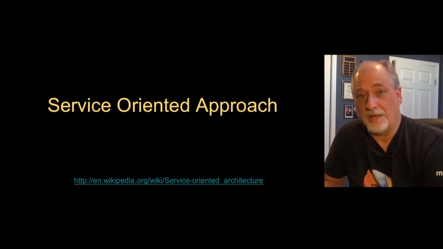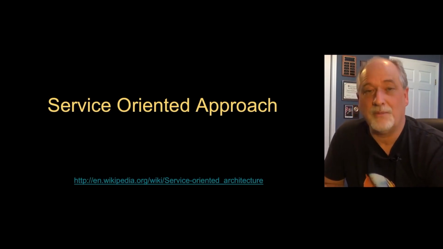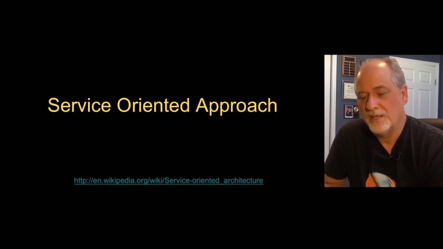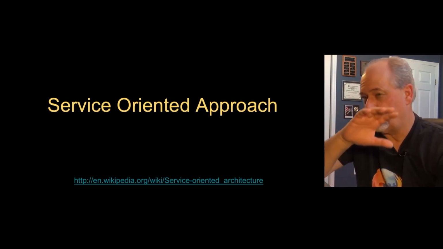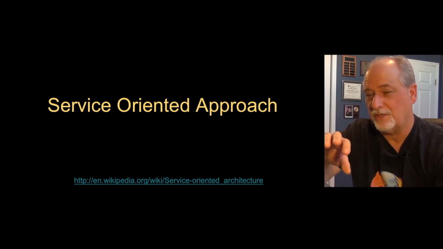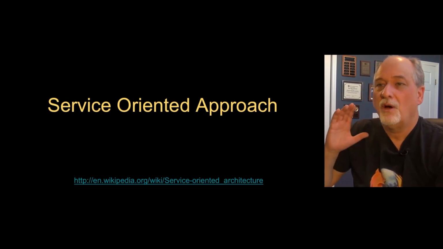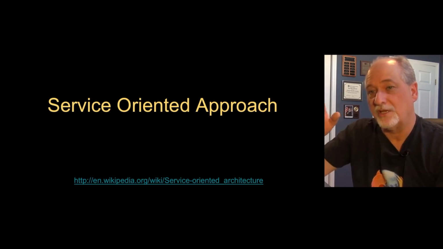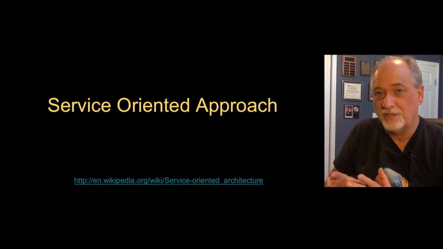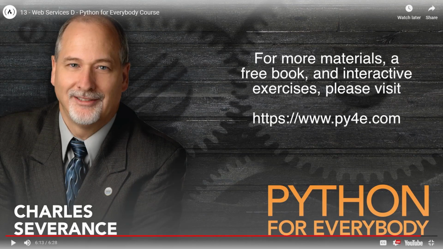Oh! So that was quick. So that's partly why everyone likes JSON better, is once you have come up with a format that you're going to send it back and forth, it's easy to make it, and it's easy to read it. Now what we're going to talk about is sort of moving up a level. If you've got all these data formats and URLs that you can hit to pull those data formats down, what approach do you do as you start to construct applications that increasingly go from a single application to a networked application? We'll find out next time.